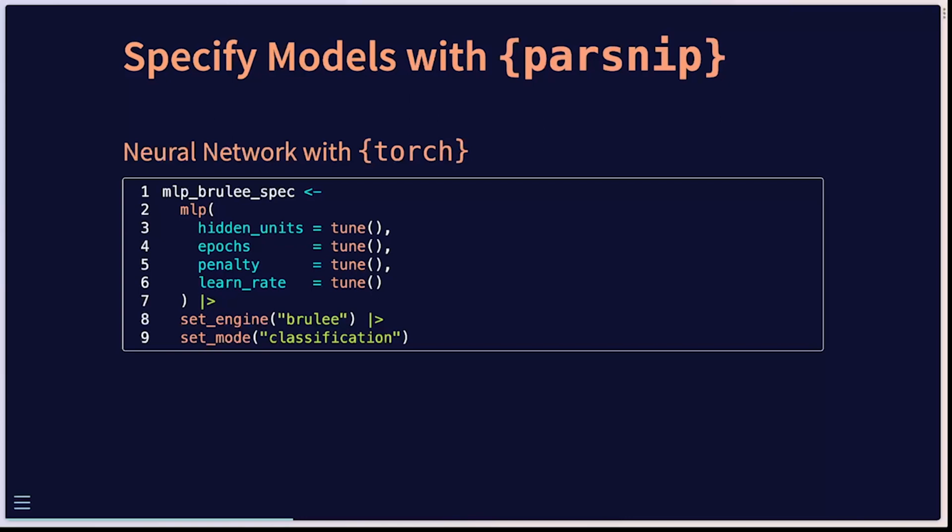The different components here are beyond the scope to talk about, but part of the reason to tune all of these is just to demonstrate hyperparameter optimization as part of a model building exercise. We'll be using the brulee package, again butchering the name I'm sure, that allows us to use these Torch neural net models. So pretty cool. There's no Python dependency using this, and you'll see that it works quite easily. And again, we're setting the mode to classification here, much like we did with the random forest model.